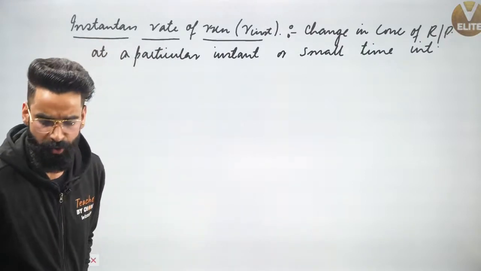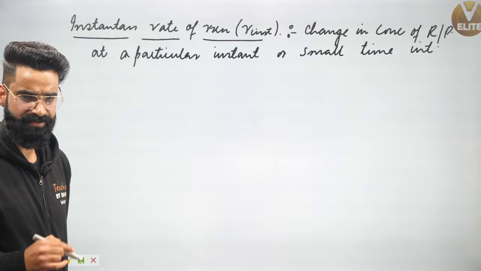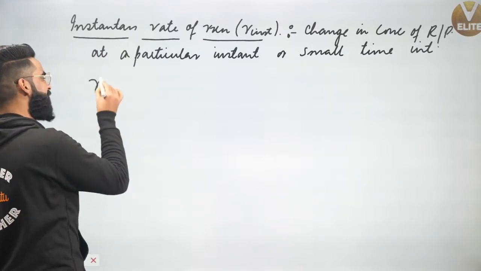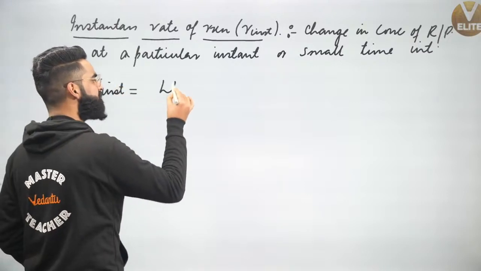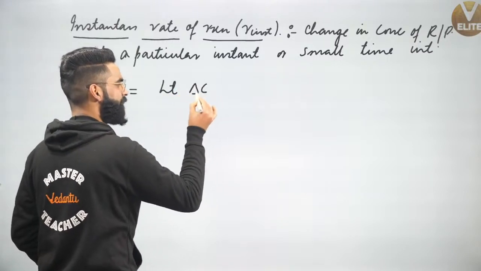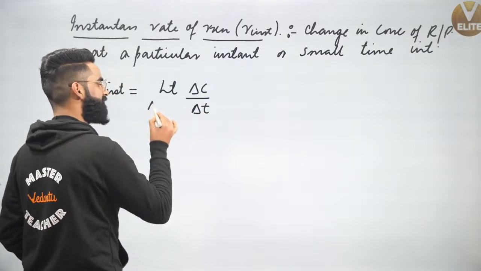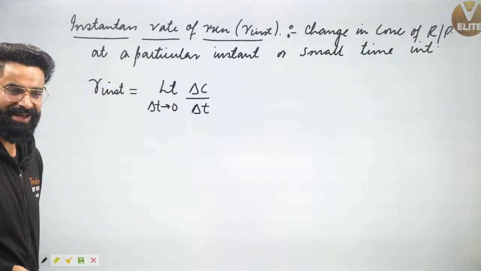Now the point is, how do I represent it? See, guys, have a look on this. Instantaneous rate of reaction will be simply equal to limit of change in the concentration of either reactants or products divided by time interval delta t when delta t approaches 0. Absolutely, right?